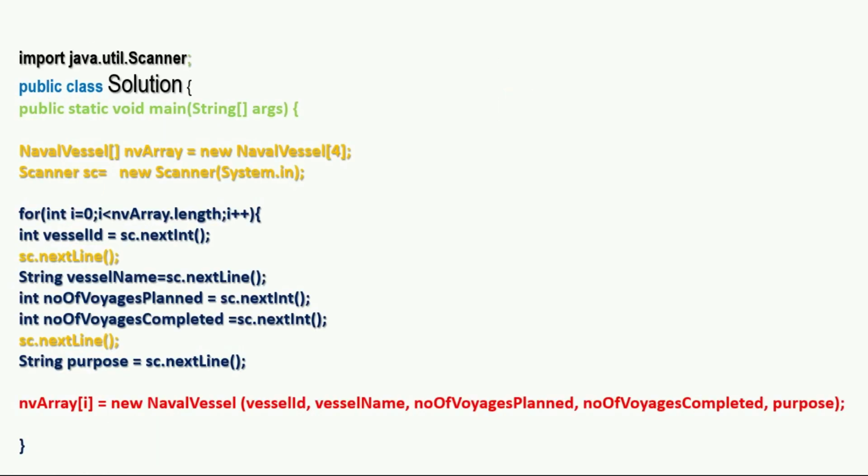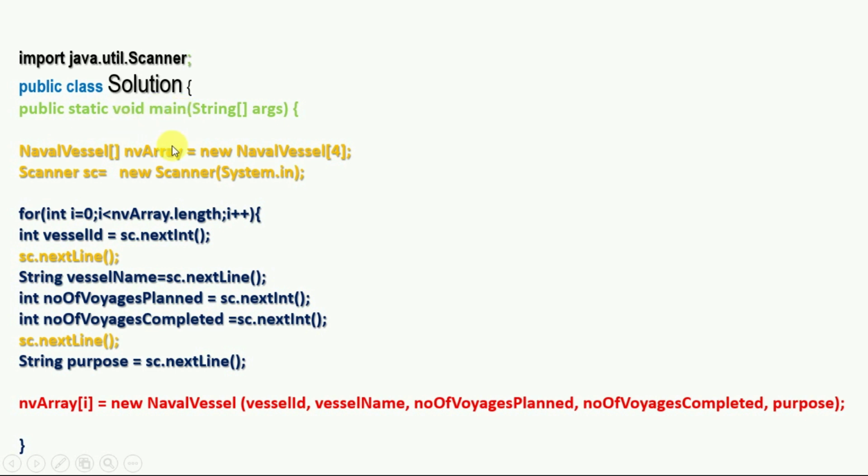So let's discuss the solution part. First, import all packages and classes which we require, then create a class named Solution, then create a main method.